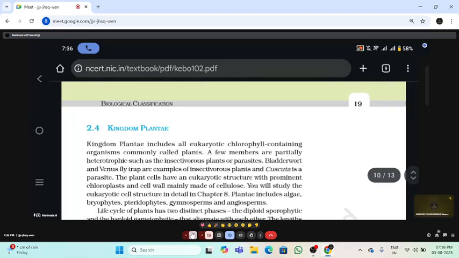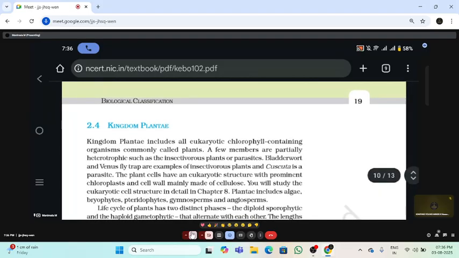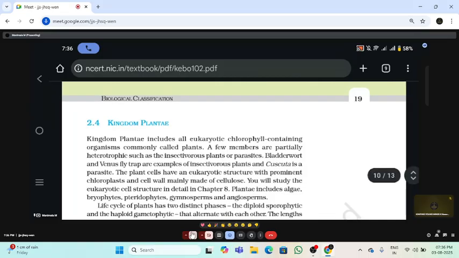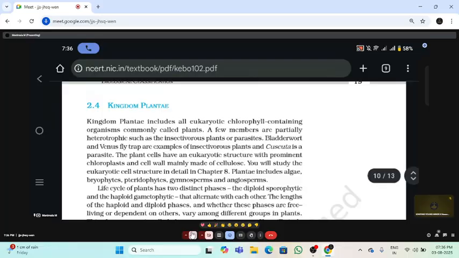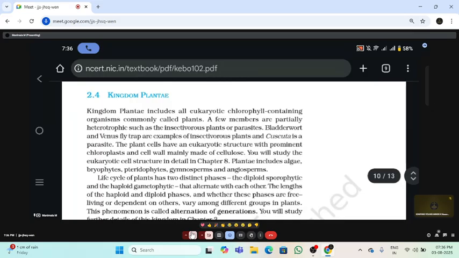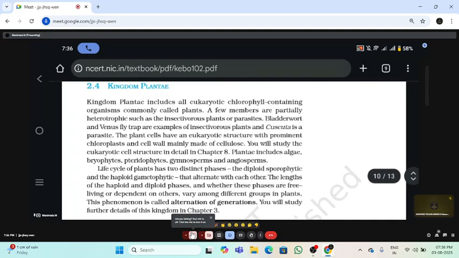The cell wall of fungus is made up of chitin. The reserve food material in the cell is glycogen. Fungi have heterotrophic nutrition, and they can be parasitic as well as saprophytes. For reproduction, they undergo vegetative reproduction, asexual reproduction, as well as sexual reproduction.